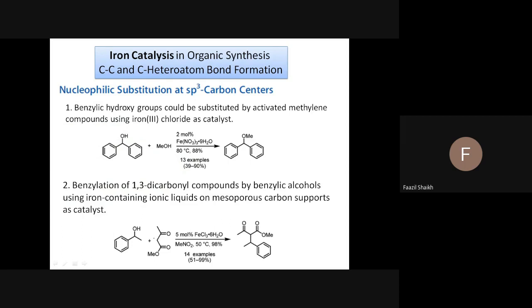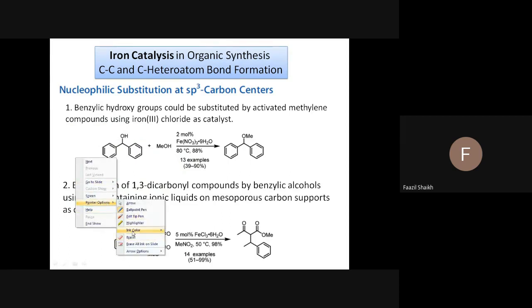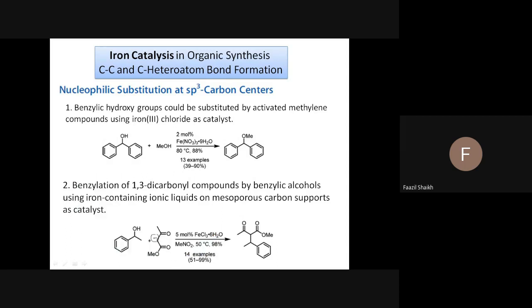This is the beta dicarbonyl or beta ketoester. This will generate the negative charge. We know that it will generate the negative charge. This negative charge will attack at this carbon at which the OH is attached, and there is a formation of carbon carbon bond with the removal of OH group.